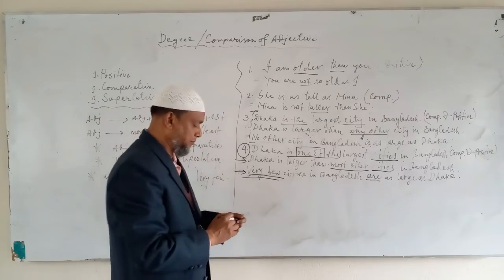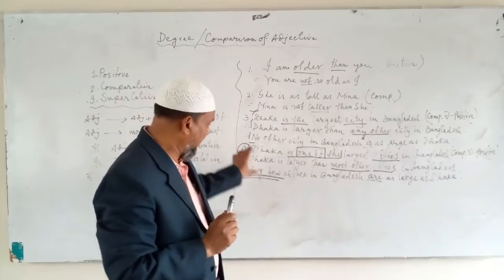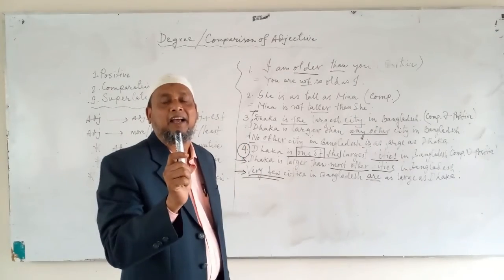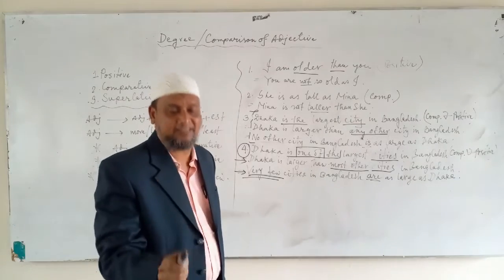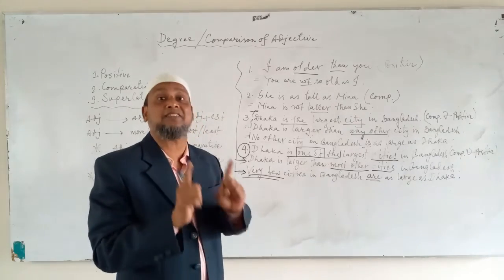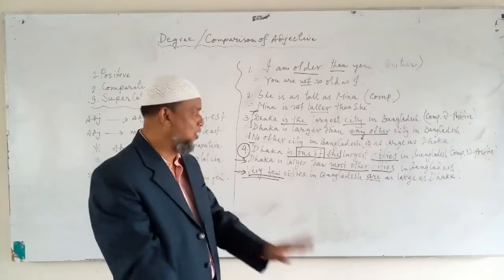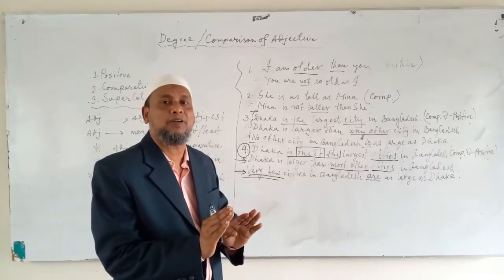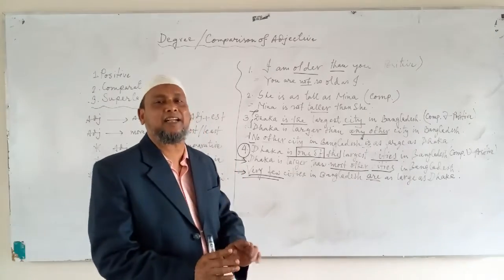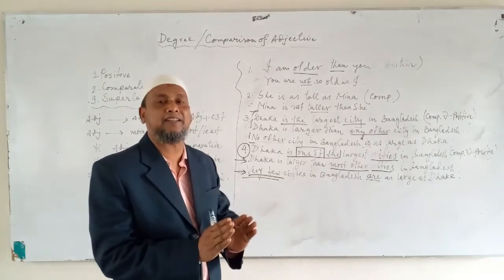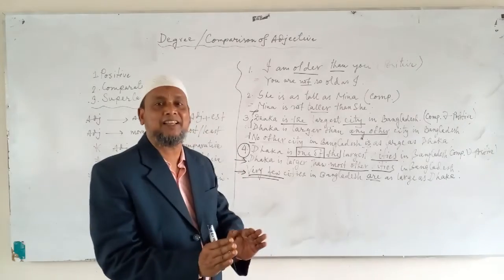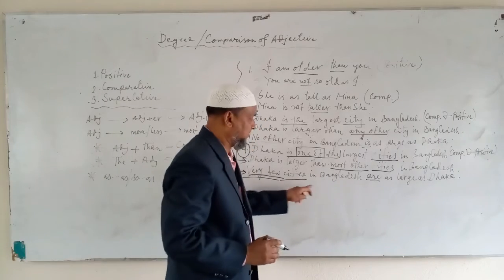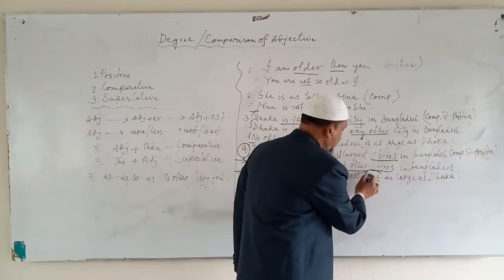Why very few? Because not only Dhaka is the largest, but there are some other cities like Dhaka. So, very few cities, not many, but very few. Very few indicates that there are some other cities like Dhaka.